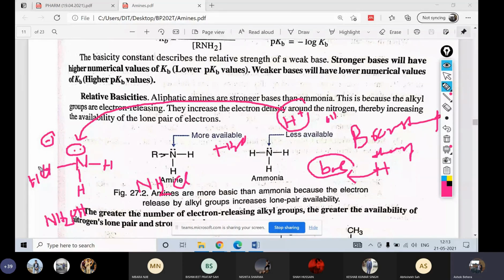So now you see, OH is having what? A lone pair of electrons? Yes or no, beta? So इसने क्या करे? And one more compound is there, plain amine, that is, 3 hydrogens are there. You tell me who is going to be more basic? Question is there. Amine, hydroxylamine or chloroamine? Understand?